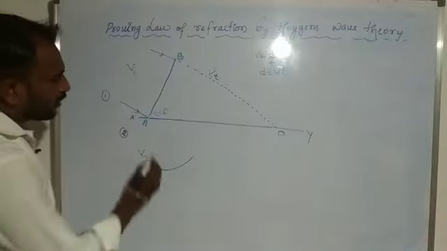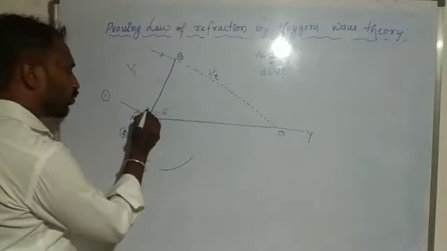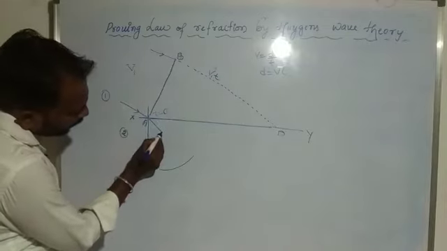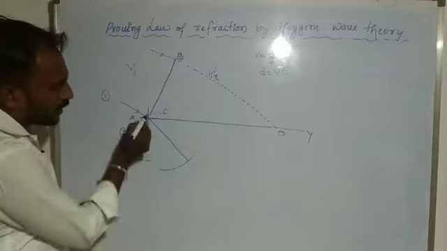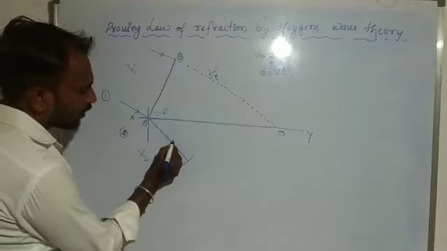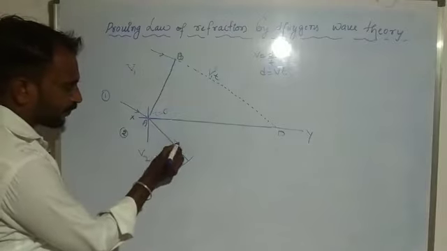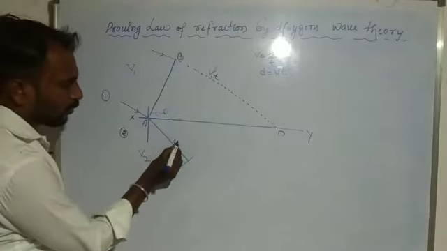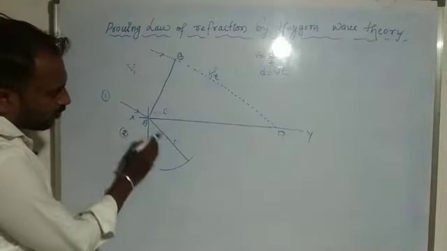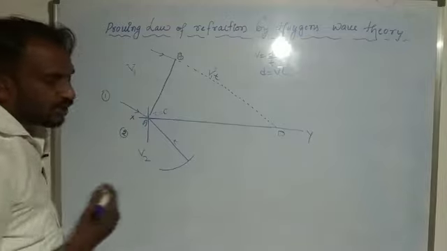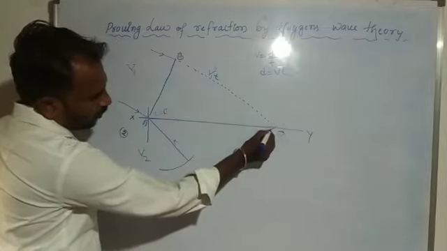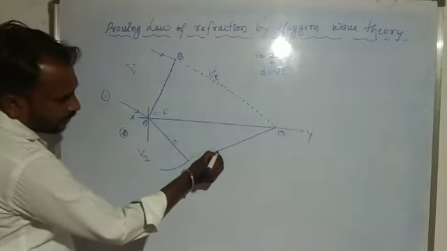Then here we consider one normal line, and this light ray travels for the time interval T. Why? Because within the time interval T, B strikes D, and in the same interval of time we get a secondary wavelet here, and a tangent is drawn along these secondary wavelets.